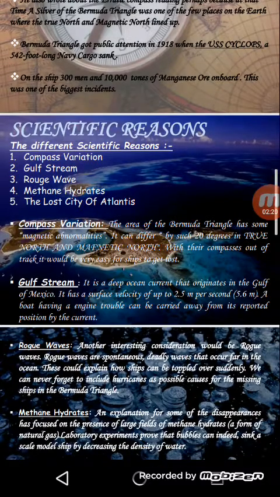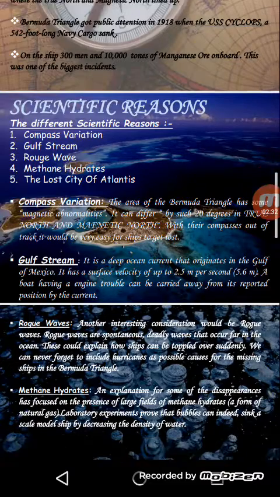Gulf Stream. It is a deep ocean current that originates in the Gulf of Mexico. It has a surface velocity of up to 2.5 meters per second. A boat having engine trouble can be carried away from its reported position by the current.